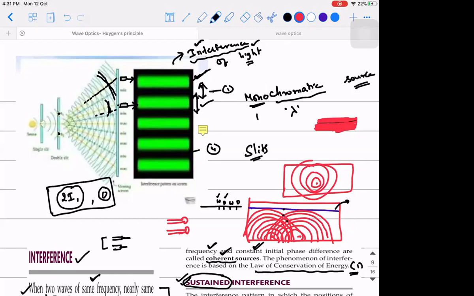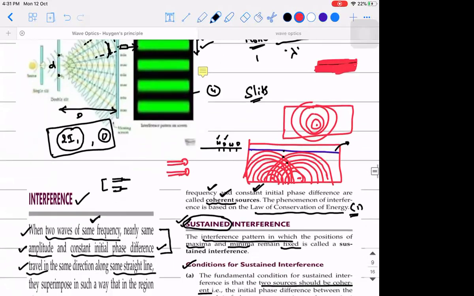Very close in the sense that the distance small d between them should be very small compared to the distance between the slit and the screen. That is a very, very important condition. d should be very much less than capital D. Are you guys able to understand this point? That is the third point.